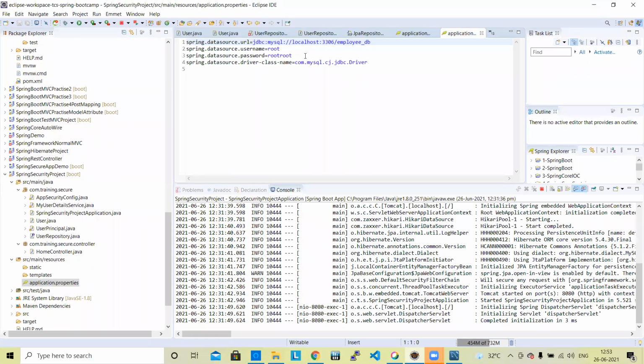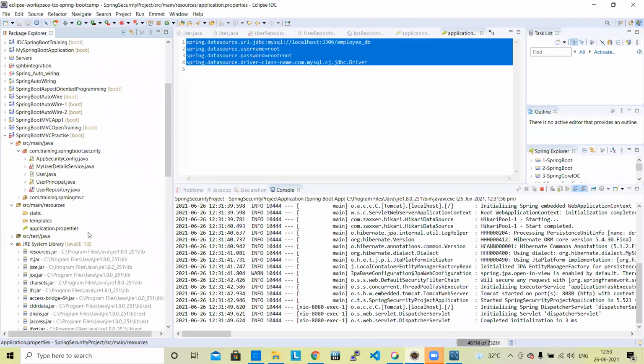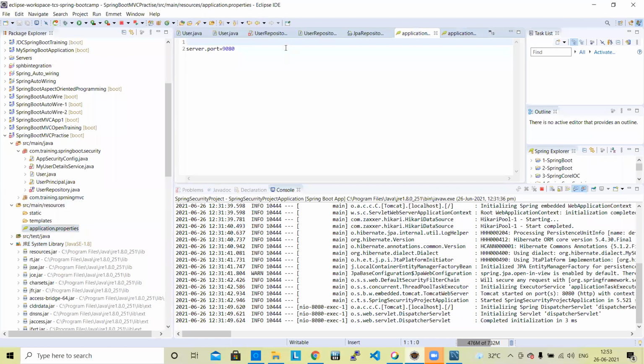This is the URL, this is the username, this is the password, and this is the data source driver class name. These things we need to add in the properties file.